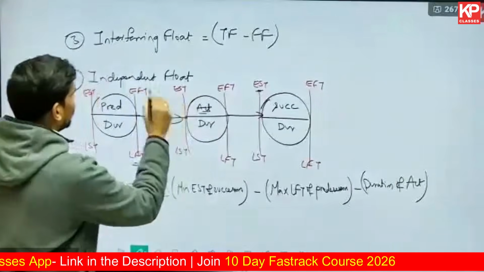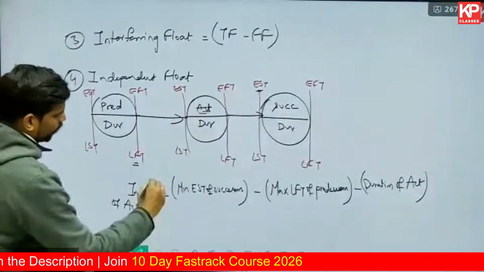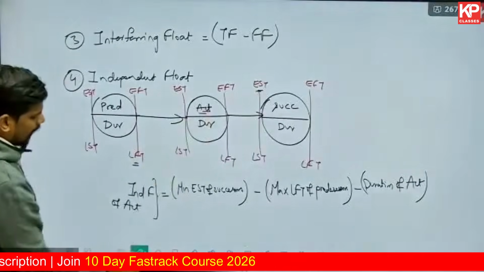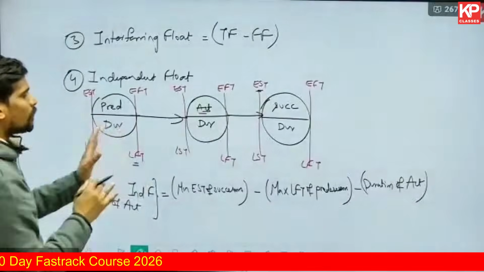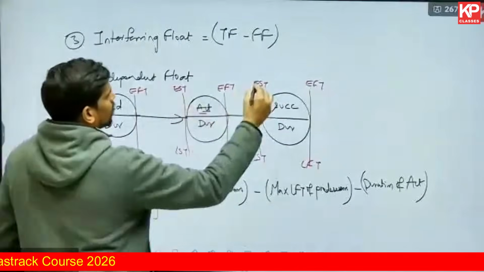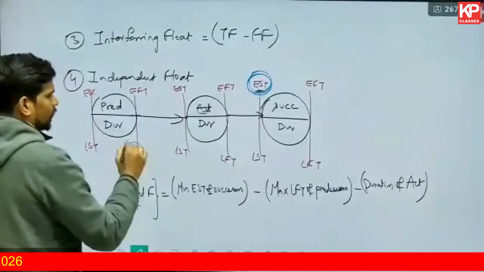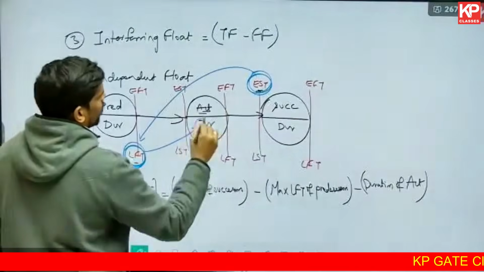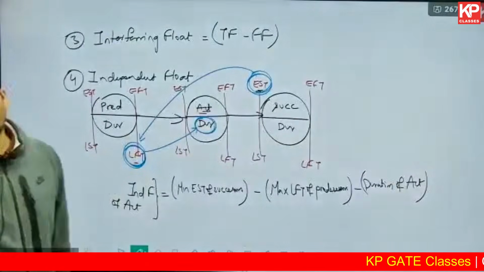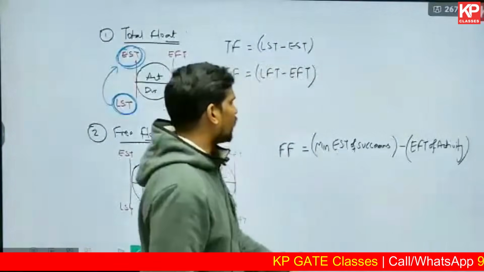The activity here is the activity for which you're calculating the independent float. This is the formula for independent float of the activity. Let me mark it in the diagram. You can remember these formulae in the form of a diagram also, that will be easier. So it is EST of the successor minus LFT of the predecessor minus duration of the given activity. That is independent float. Let me very quickly recall these basics, and we'll solve the questions after that.